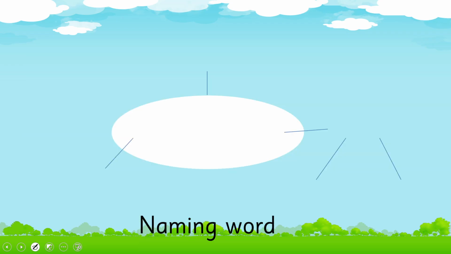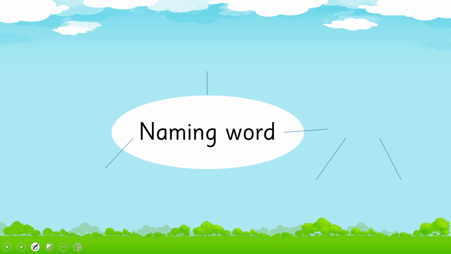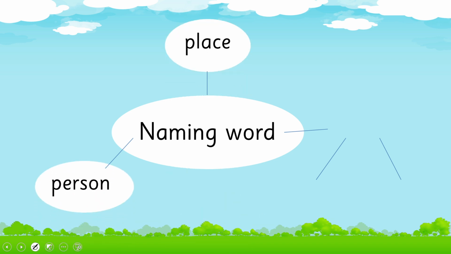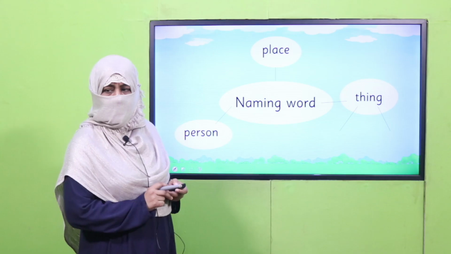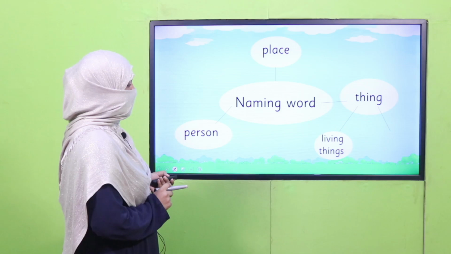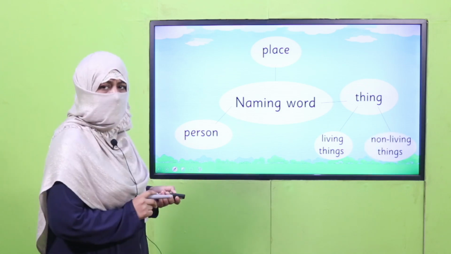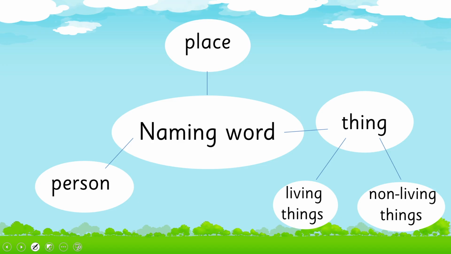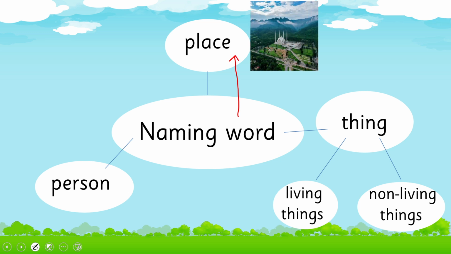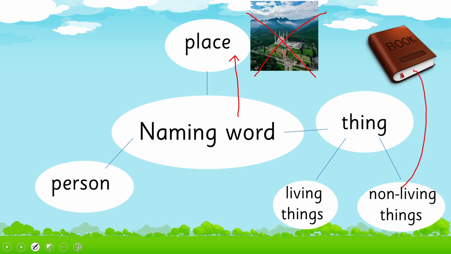I hope you remember I taught you naming words refer to person, place and thing. Do you remember? And we categorize things into living things and non-living things. If this naming word refers to a place, it does not have any gender. If this naming word refers to a non-living thing, it does not have any gender.